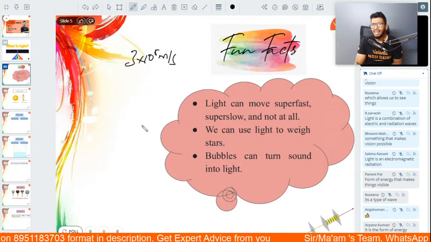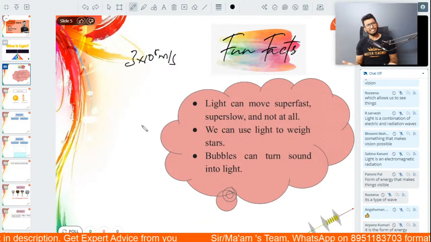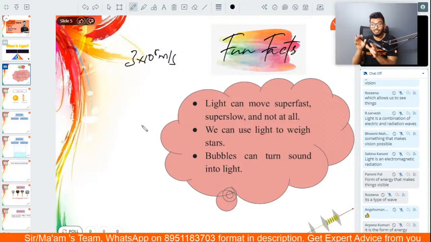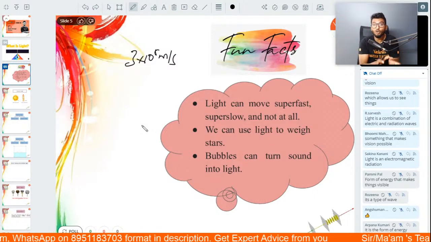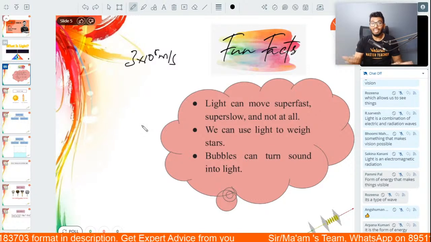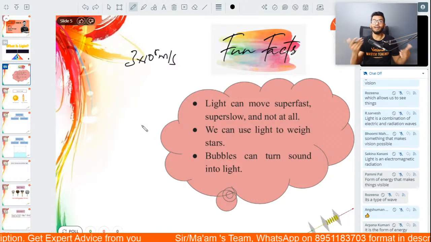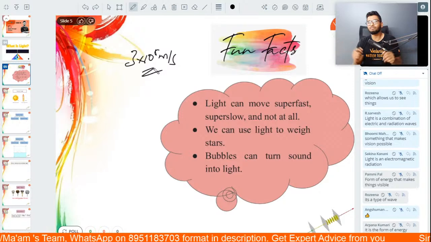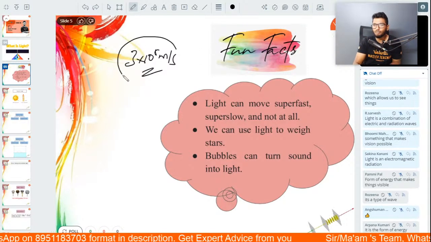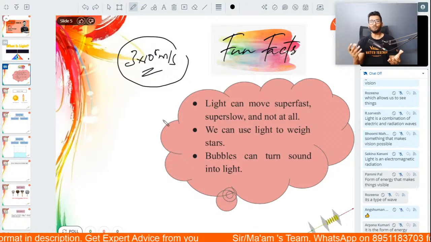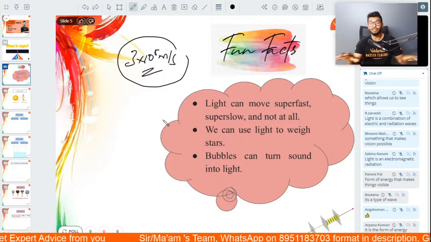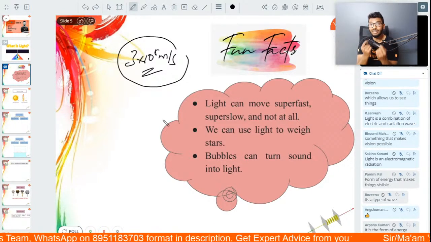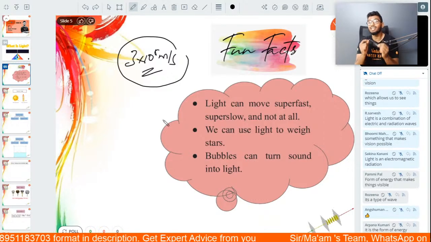But did you guys also know that light can travel slower than this as well? At times, light can actually travel a lot slower than this. It is the fastest thing in nature, but sometimes it can slow down. In fact, if you travel at the speed of light, according to Einstein's theory of relativity, it somehow stops even time. If you travel at the speed of 3 into 10 to the power of 8 meter per second, according to Einstein's theory of relativity, again, we have never tried it out before, but if you were to travel at the speed of light, everything around you, even time, would stop. Even time would stand still.